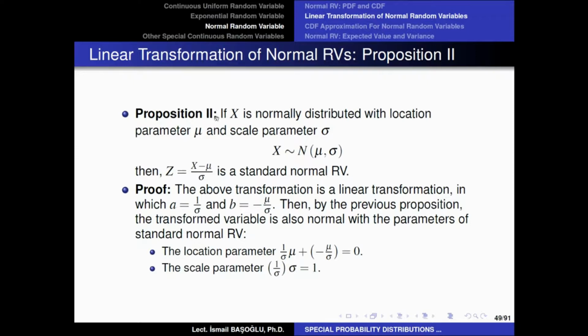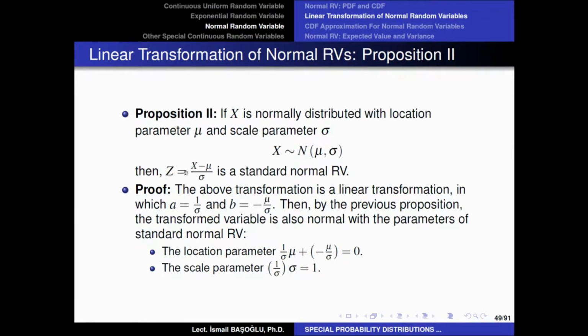But this proposition indicates that Z is a standard normal random variable. So this proposition says that if you subtract the location parameter of a normal random variable from itself and divide the difference to the scale parameter, that transformation will convert the variable into a standard normal random variable. Now, the proof is very easy to understand.